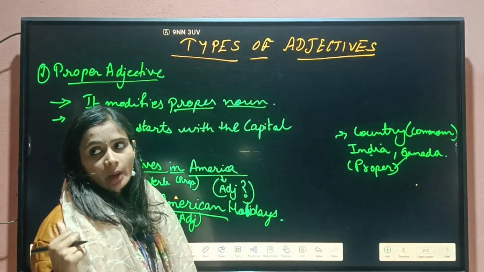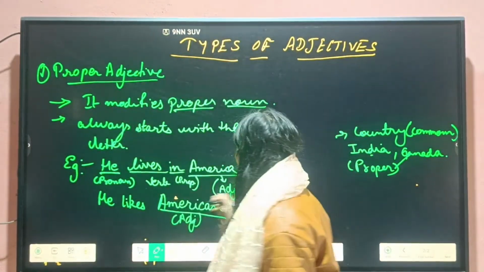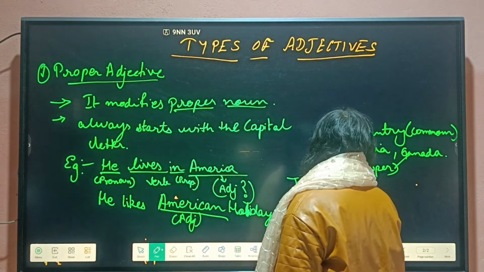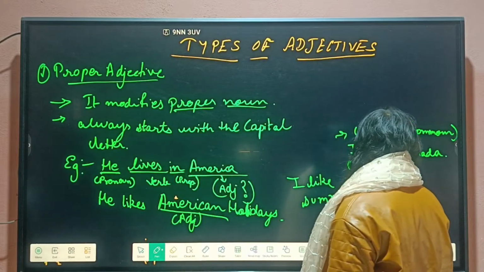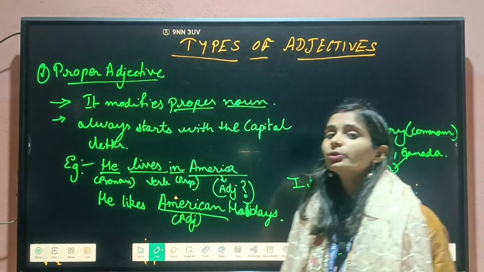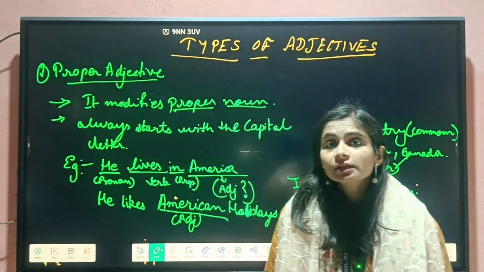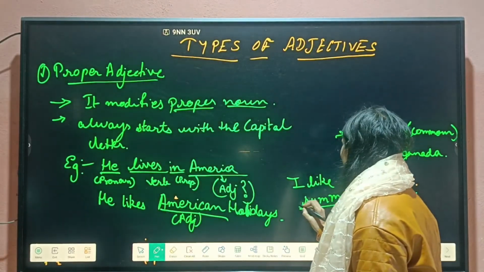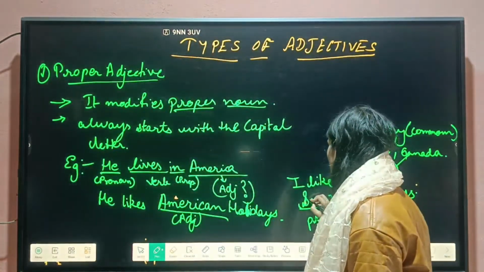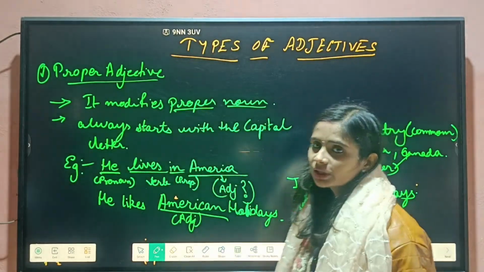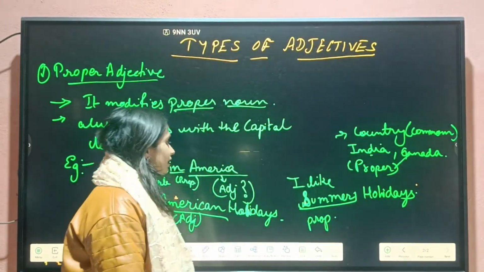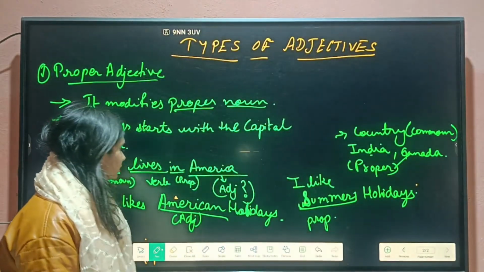But one student came and he started saying that I like summer holidays. Here also it is specified which type of holiday he likes. He said that he likes summer holidays. So summer is our proper adjective in this case. But we should keep in mind that this summer should be in capital letter. S should be capital. The first letter of proper adjective will always be capital. So this is our first type of adjective, that is proper adjective.